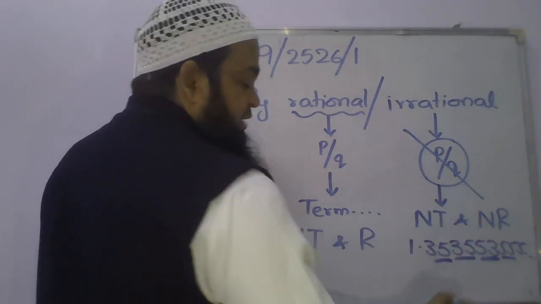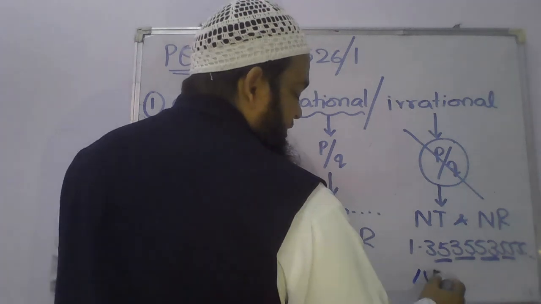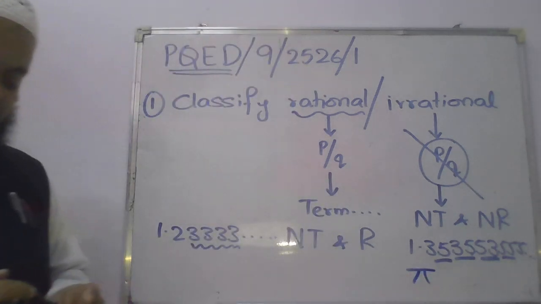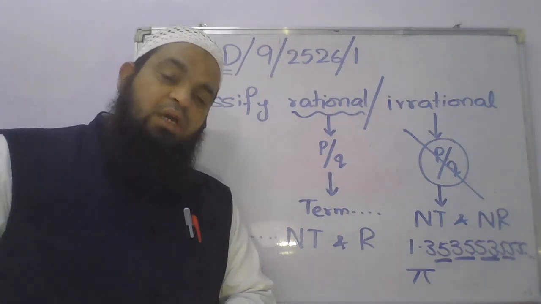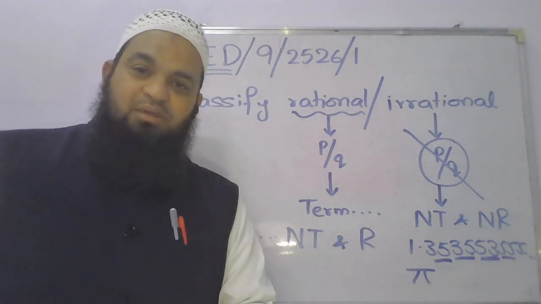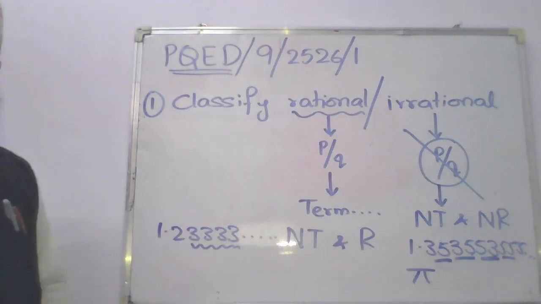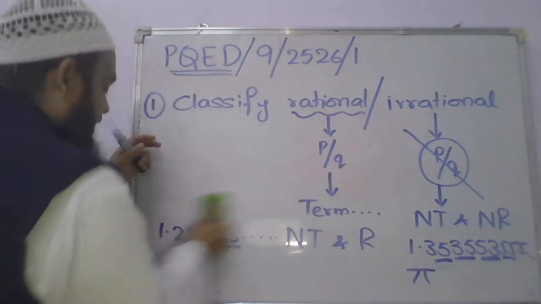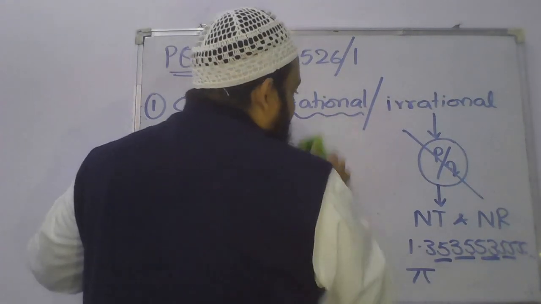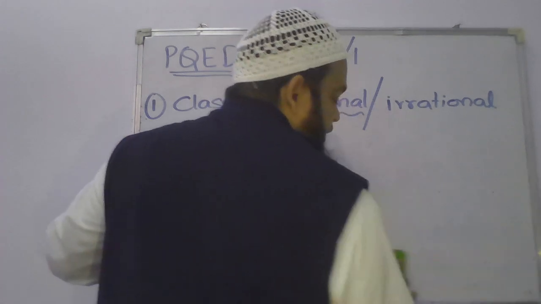And I said it can be decimals even. So the symbol pi is also used for one of the non-terminating and non-repeating decimals. Understood? So this is the quick revision of rational numbers and irrational numbers. Now let us see the question quickly.